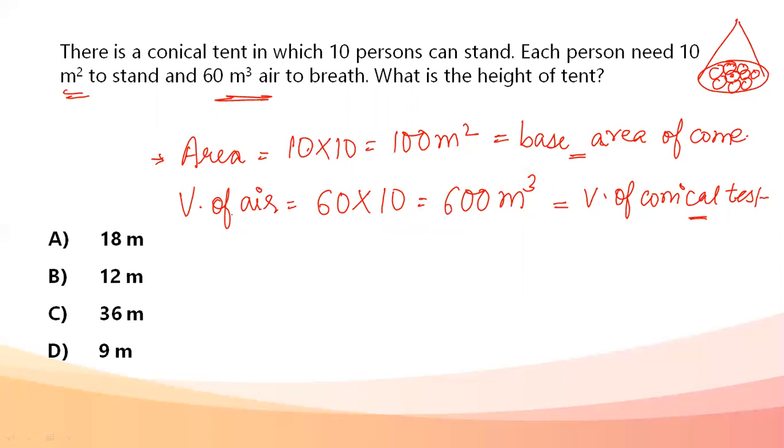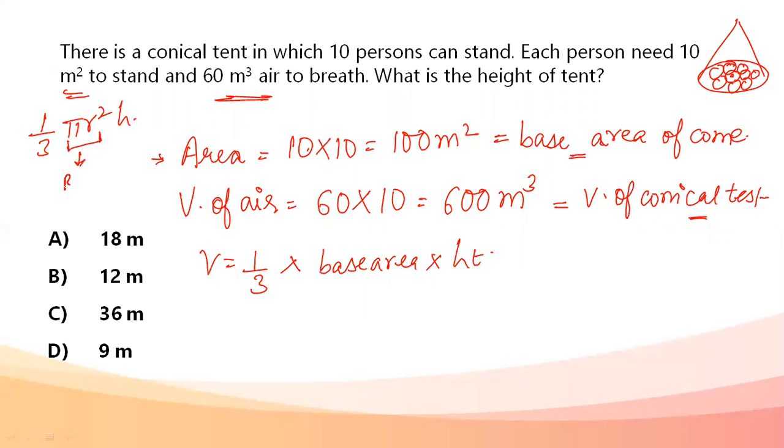Now from the formula for volume of the cone, I know volume is equal to 1 by 3 into base area into height. We actually write it as 1 by 3 pi r square h, out of which pi r square is your base area.